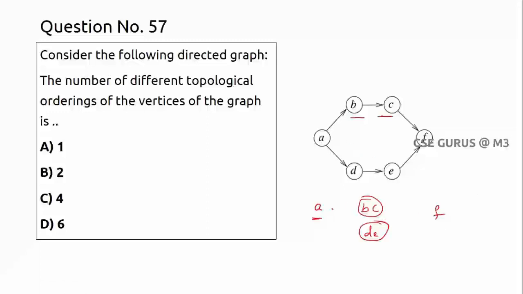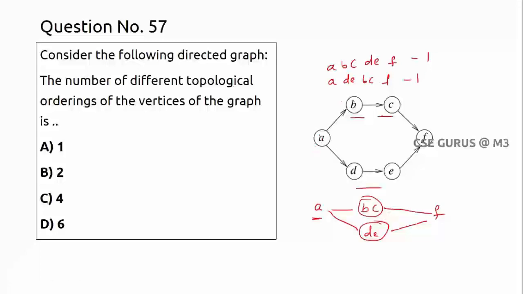So now A to B or A to D I can have. B to C, like this I can have. So that means A followed by B C. Anyway, for D there is no ordering, I can write D, and then F. This is one ordering I can write. And first A to D, can I write? I can write. Okay, A D first, then B C, then F. Anyway, D followed by E, I am not changing. So this is also fine. Two orderings I can write.